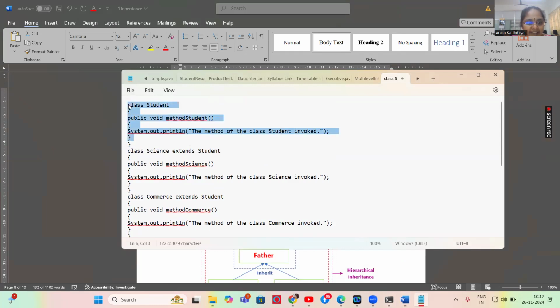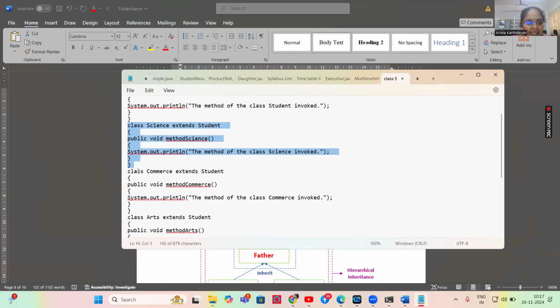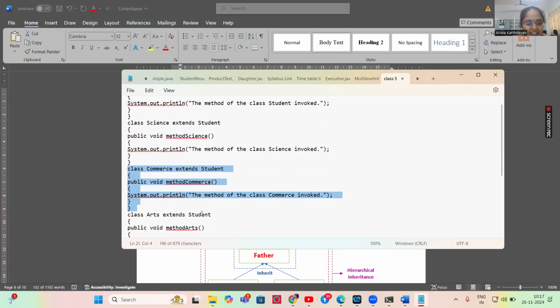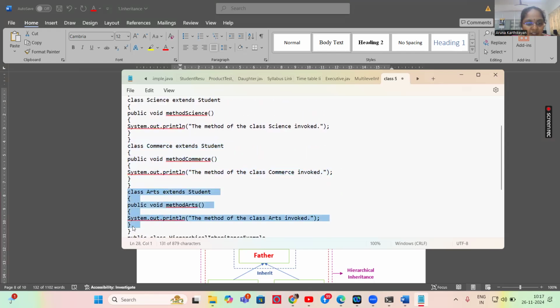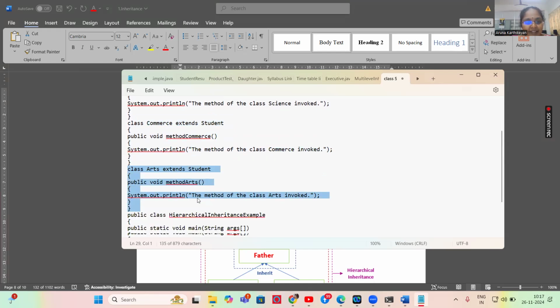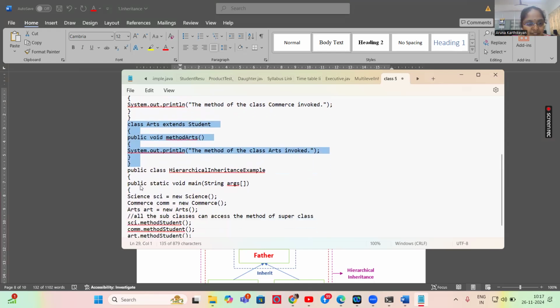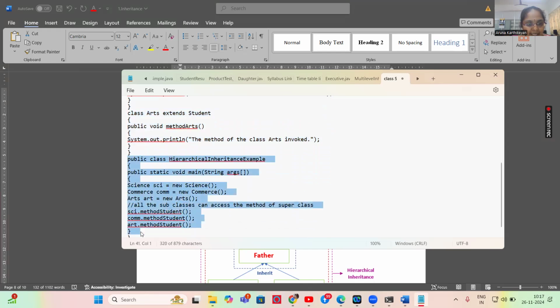This parent class has been inherited by my intermediate child class, science, which extends the details of student. Again, it has another class, commerce, which also inherits from the student class. Again, it has the arts class, which also inherits from the student class. So this is my main class. In the main, I have to create an object.